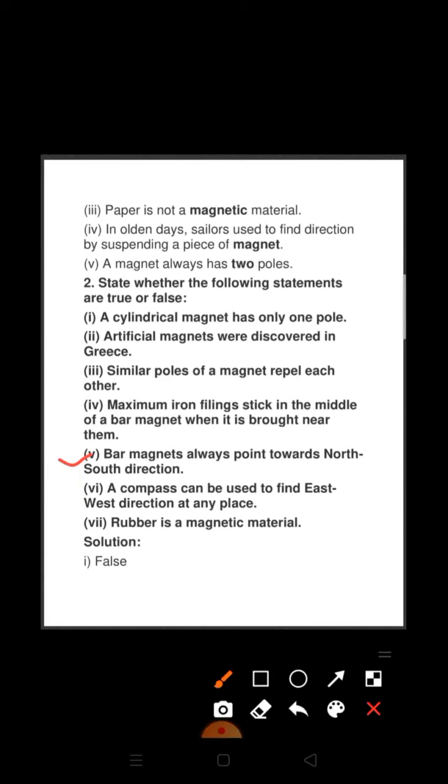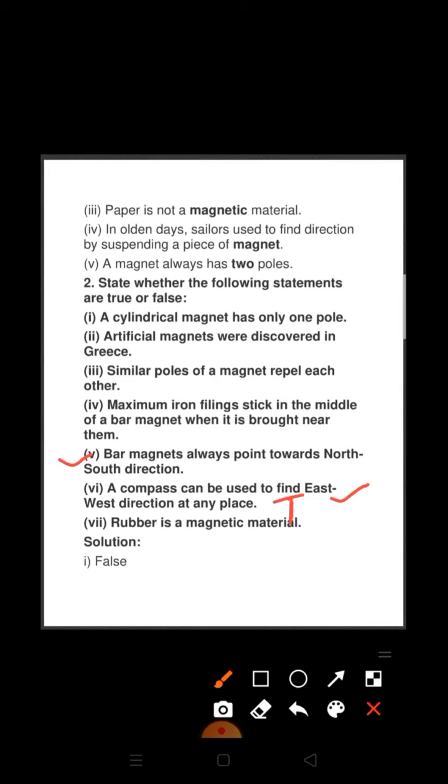Sixth, a compass can be used to find east and west direction at any place. Yes, it is also true. The compass is used to find out the direction, and the needle always points towards north and south direction, and by finding the north and south direction we can also get to know the east and west direction.